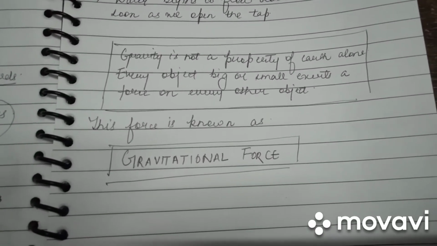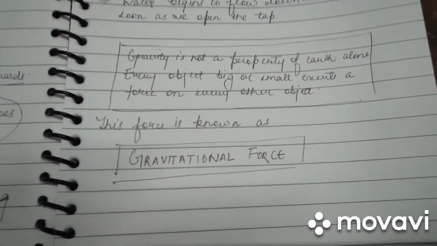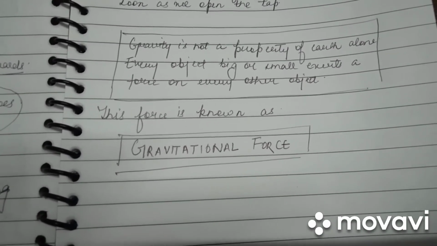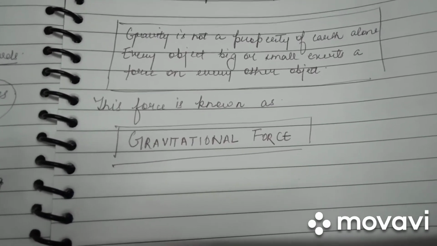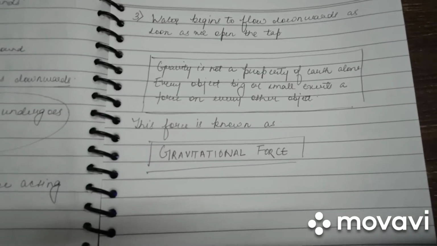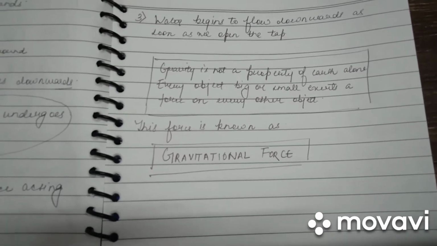There is a point which should be noted: gravity is not a property of Earth alone. Every object, big or small, exerts a force on every other object. This force is known as a gravitational force. With this, we come to an end of our topic, contact and non-contact forces.